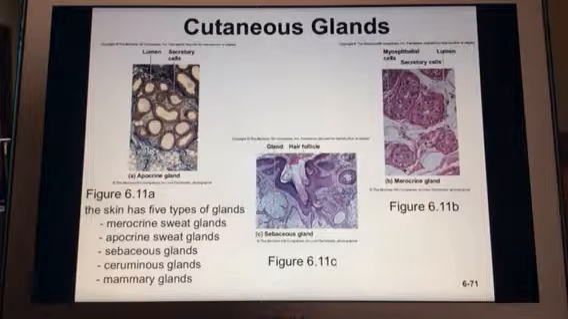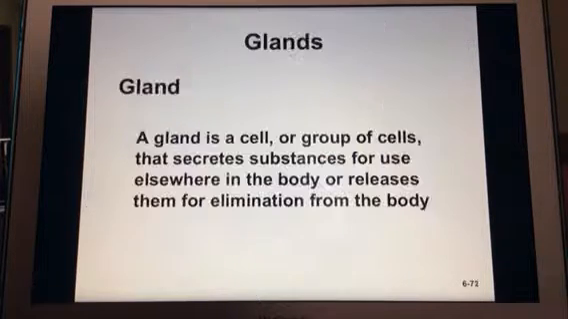This video will focus on glands of the skin called cutaneous glands. There are 5 types. We'll work through all of them. But just to remember, a gland is a cell or group of cells. Sometimes we think about it like a whole organ, but it's really not. A cell or group of cells that's secreting a substance. So sometimes that substance is going to a different area, or sometimes it's being released from the body.